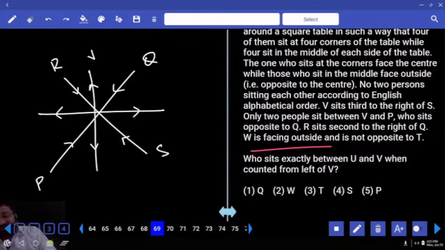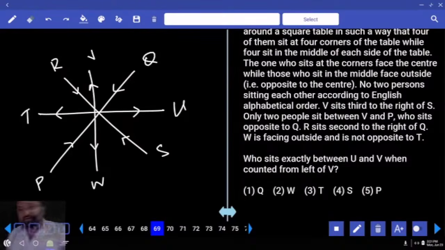Can I have T there? T. Is T opposite to W or not opposite to W now? So this is W. Who is left out? Done. No time. It took hardly 40 seconds or 1 minute. And within this 1 minute, we are scoring how many marks? 5 marks. Is this clear?